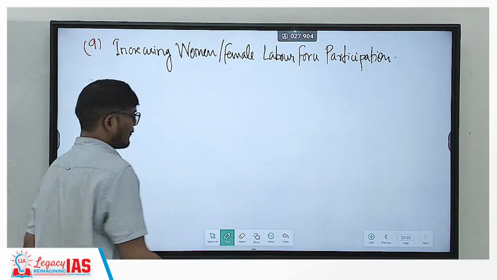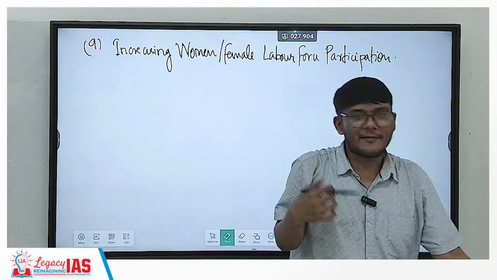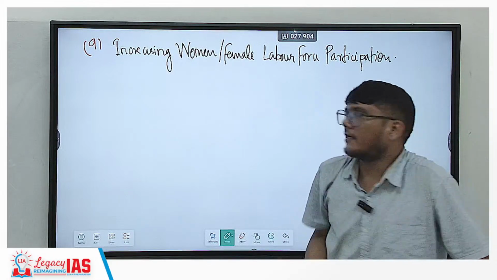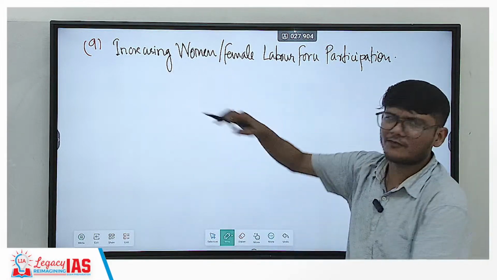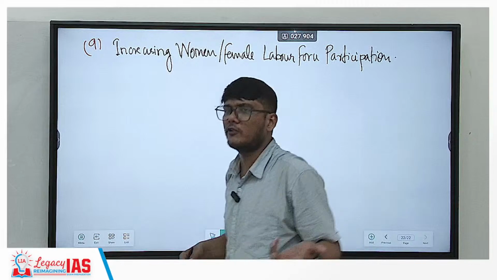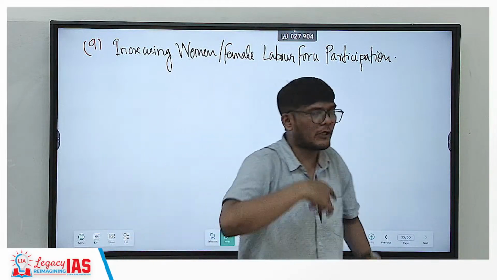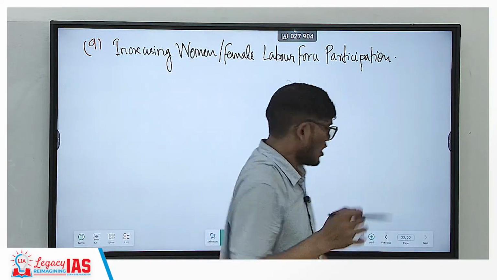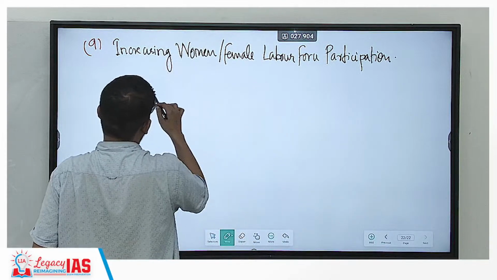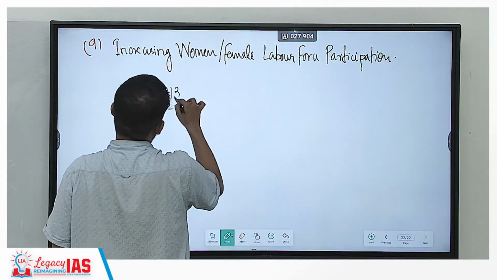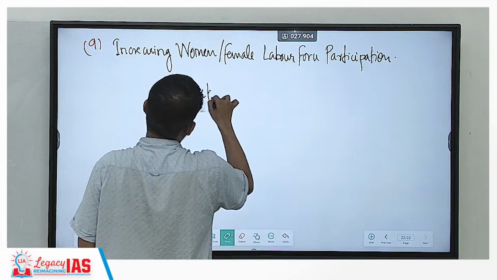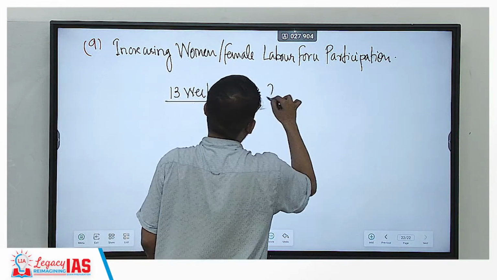You know, the government had come up with a Maternity Amendment Act. I'm not saying that this focus is because of that, but you need to understand how positive things can have negative implications, and then you need to address those negative externalities. Based on that Amendment Act, the government increased the maternity leave from 13 weeks to 26 weeks.